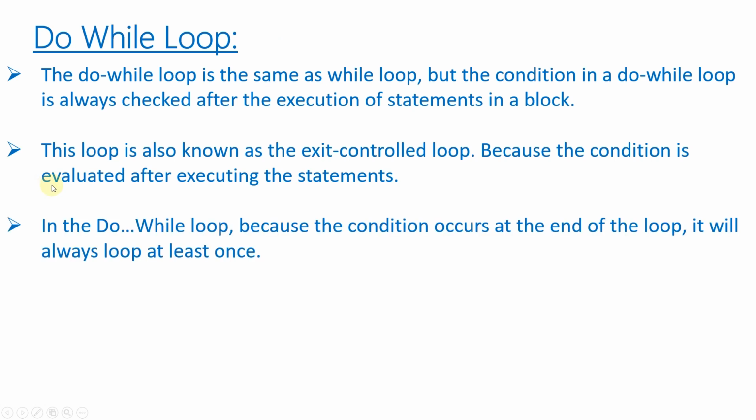And unlike the while loop, do while loop will execute at least once, since we have written the code block at the start and at last we check the condition. So the code block will execute at least the first time, then the condition will be checked, and the next loop will be decided based on the condition after the code block.